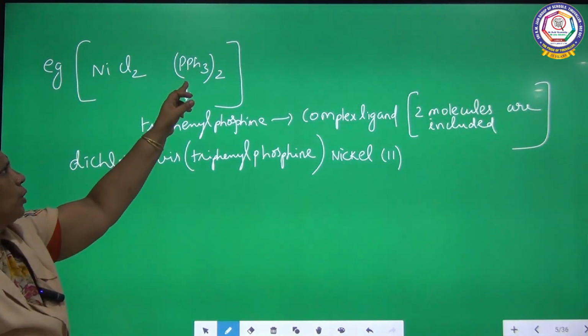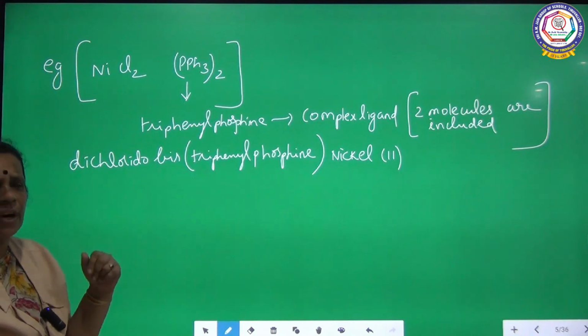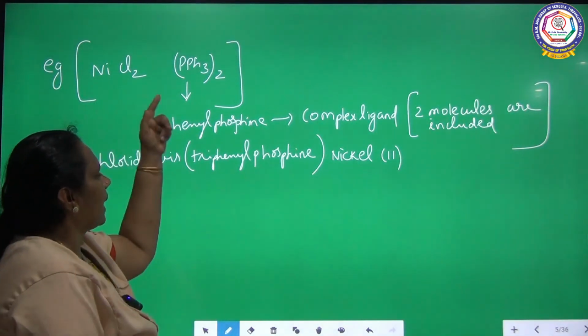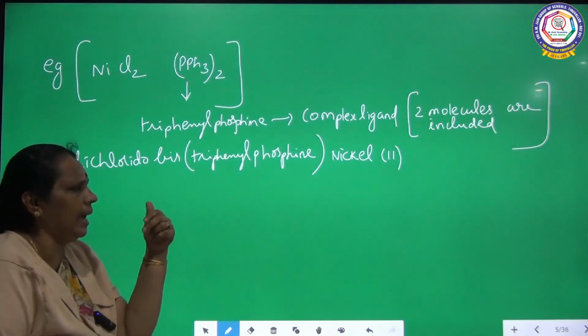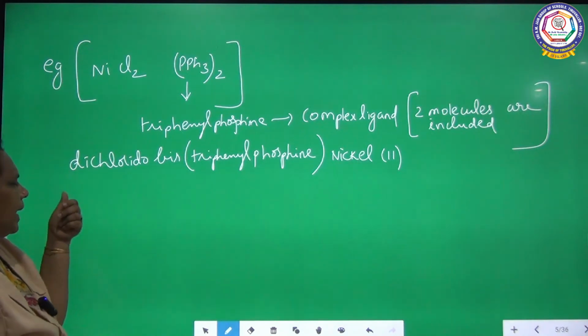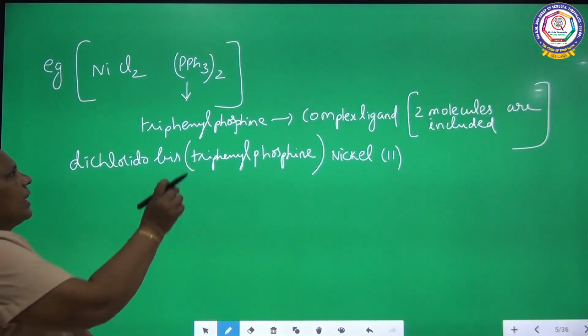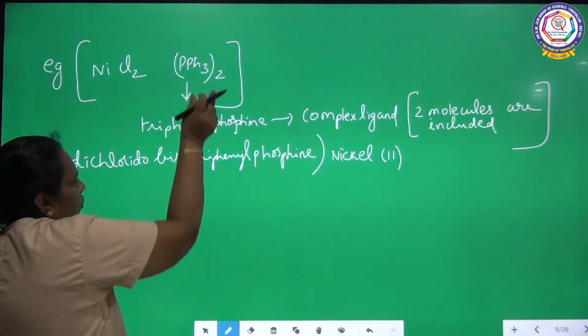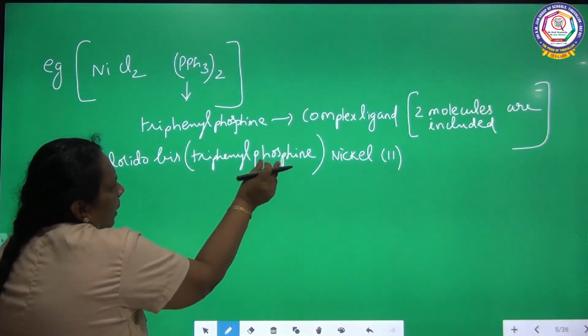Dichlorido. It is a complex ligand, triphenyl phosphine, and there are two molecules of it, so I am using the alternative prefix bis. So dichlorido bis. You write triphenyl phosphine inside the parenthesis.